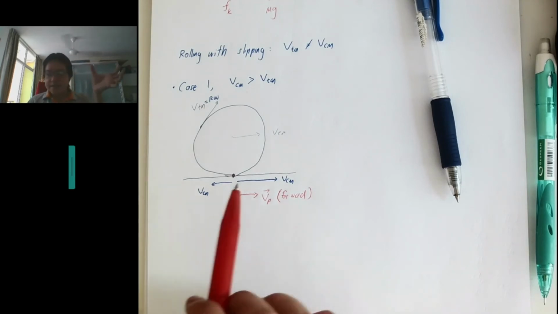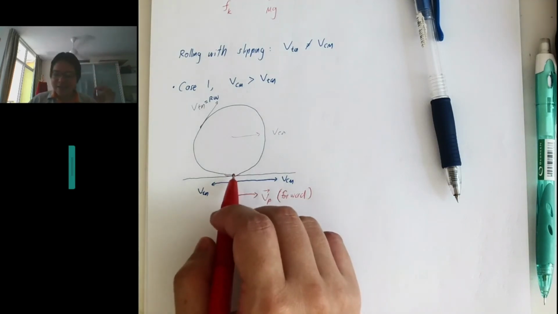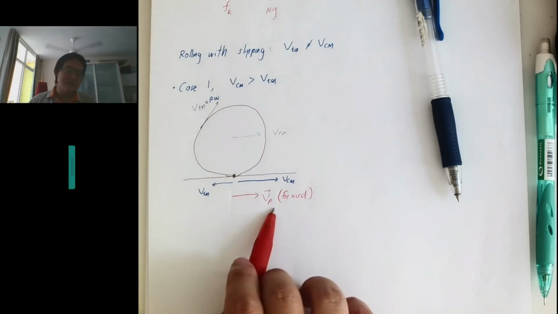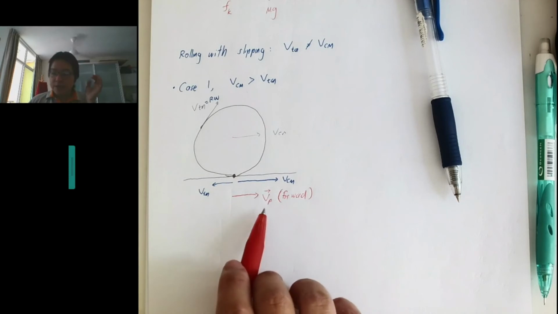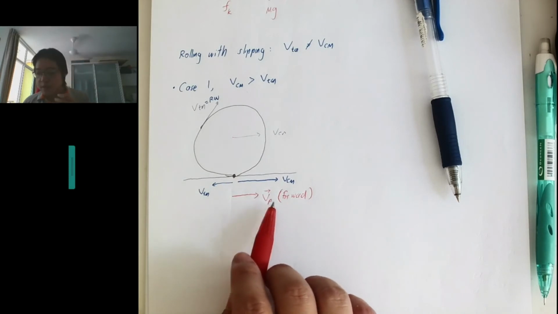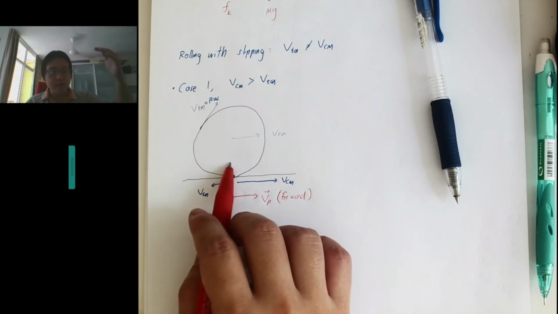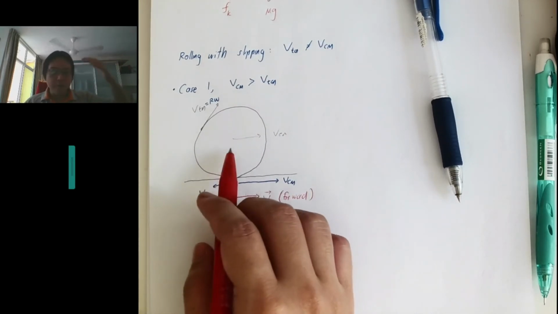That means it is sliding over the surface. It's hard to imagine so many things happening at once, but equation-wise, just see that it's moving forward. When it's moving forward, what happens to the kinetic friction? There is relative motion between the cylinder or ball and the surface.